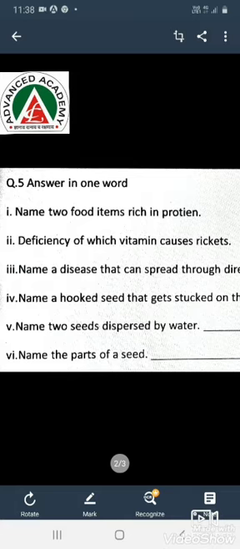Second, deficiency of which vitamin causes rickets? Answer is vitamin D. It is the only vitamin which can be produced by the skin in presence of sunlight.